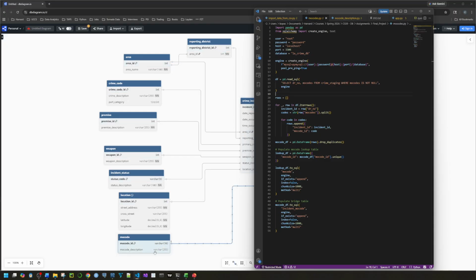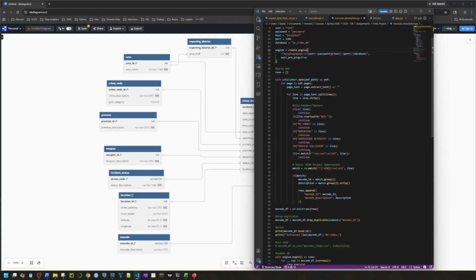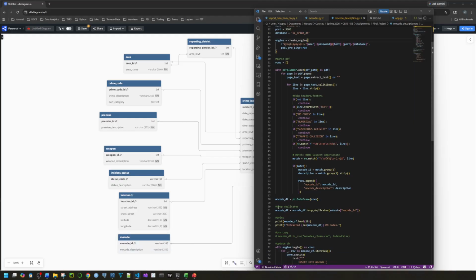The last column that up to now remains unpopulated is the MO code description in the MO code table. This comes from that extra PDF that I found online detailing the LAPD MO codes. And this Python script actually implements another Python package that can parse the PDFs. It's well structured, and it just takes the MO codes and then parses the description and then inserts them into the appropriate row in the SQL database.